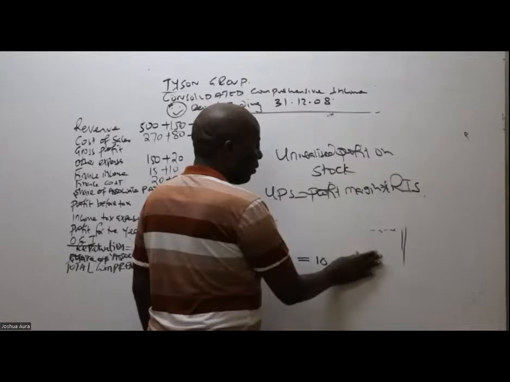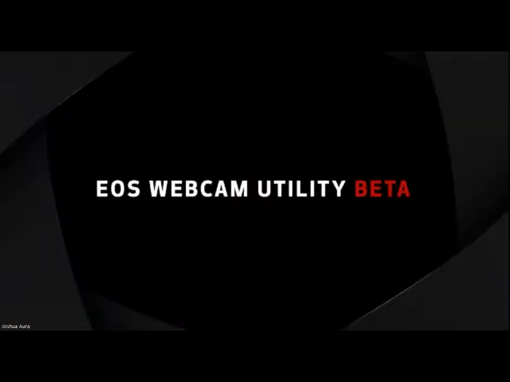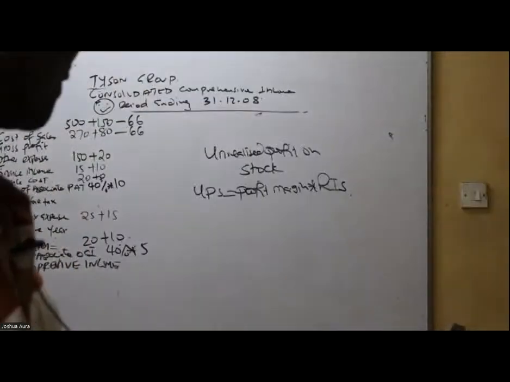There will be the concept of what here? Unrealized profits. Remember, we only realize profits by selling goods to third parties. But if you sell goods within the group, then you as an individual company have recognized a profit, like in this case here, these guys recognized a profit of, was it 12?